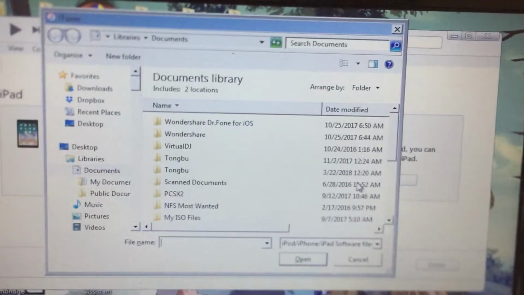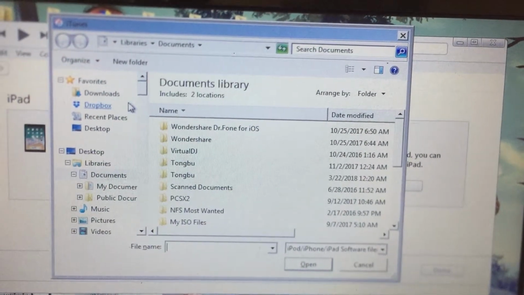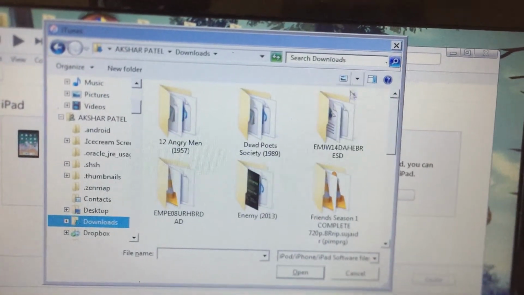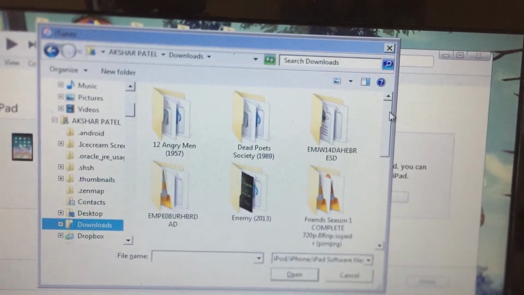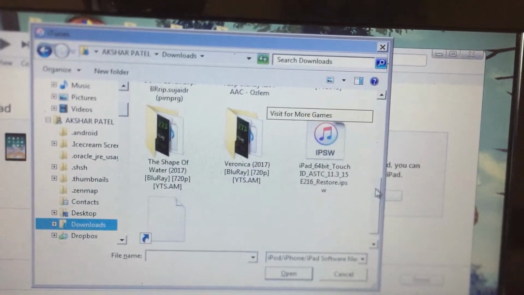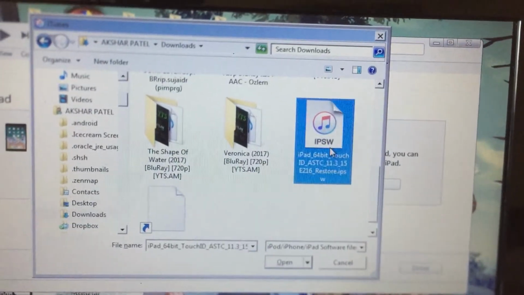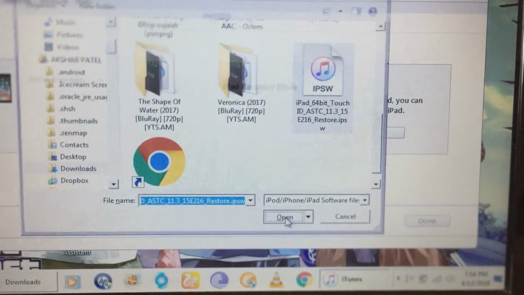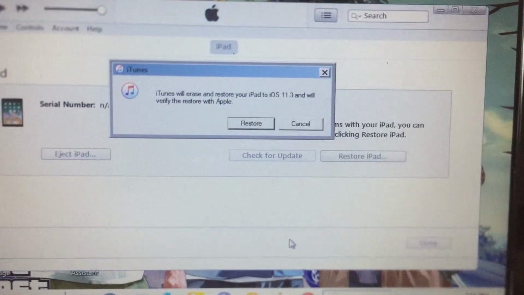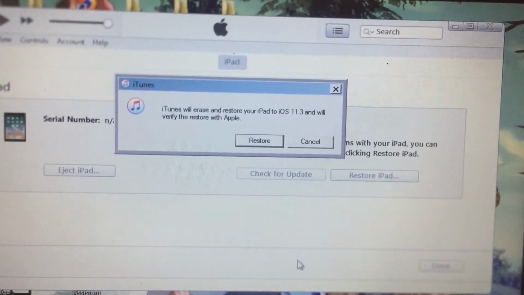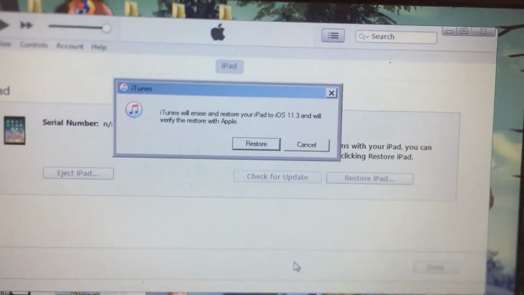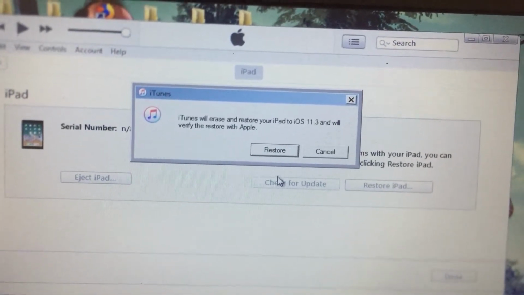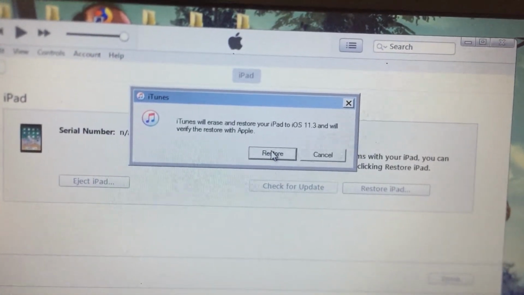A menu pops up like this, and then just select the file you downloaded from the website. My file is in downloads, so here is the file 11.3. Okay, just open it. iTunes will erase and restore your iPad to iOS 11.3 and will verify the restore with Apple. Okay, just restore it.